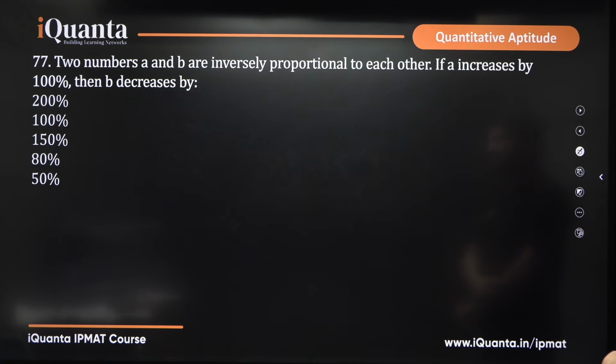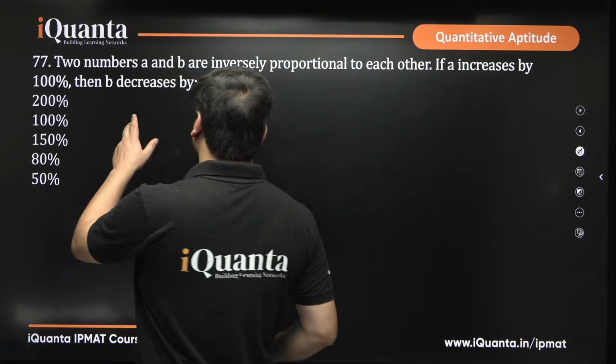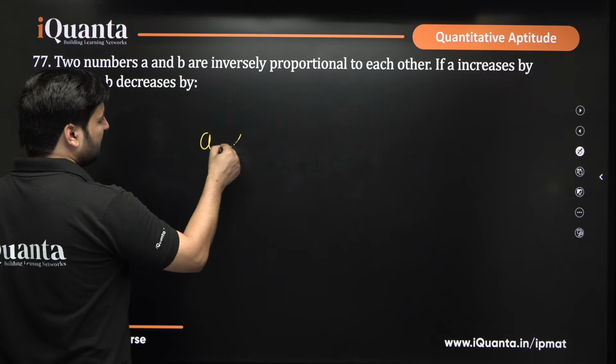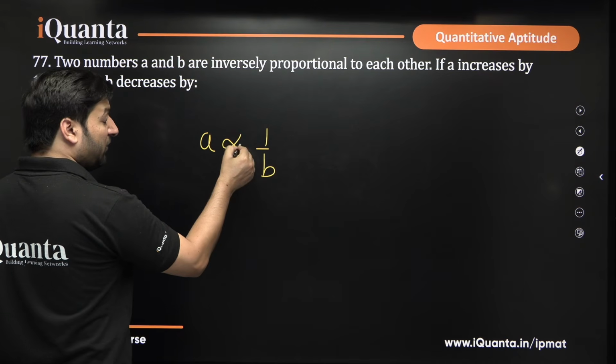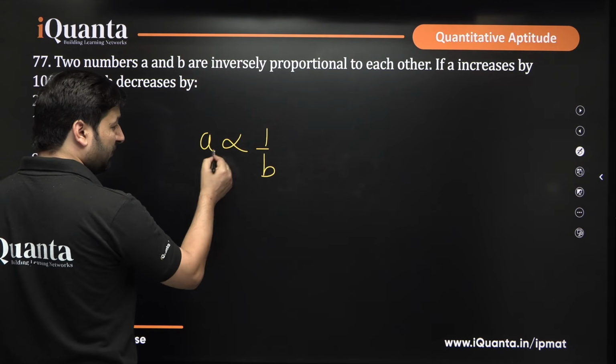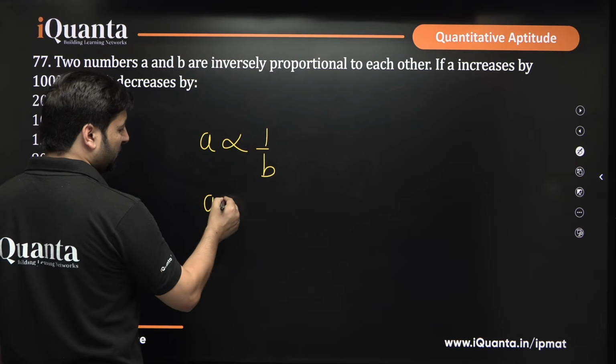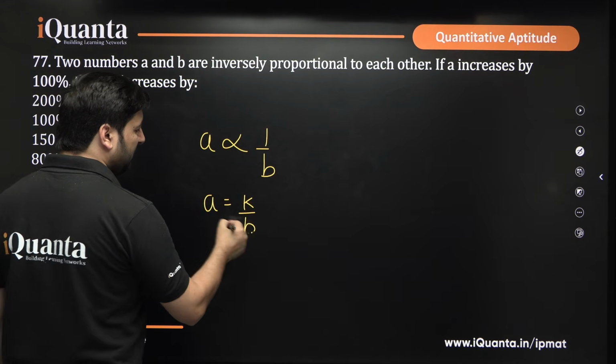Two numbers A and B are inversely proportional to each other. If A increases by 100%, then B decreases by? A and B are inversely proportional, that means A is inversely proportional to B. To remove the sign of proportionality, you need to put a constant. So, A will be equal to K by B.